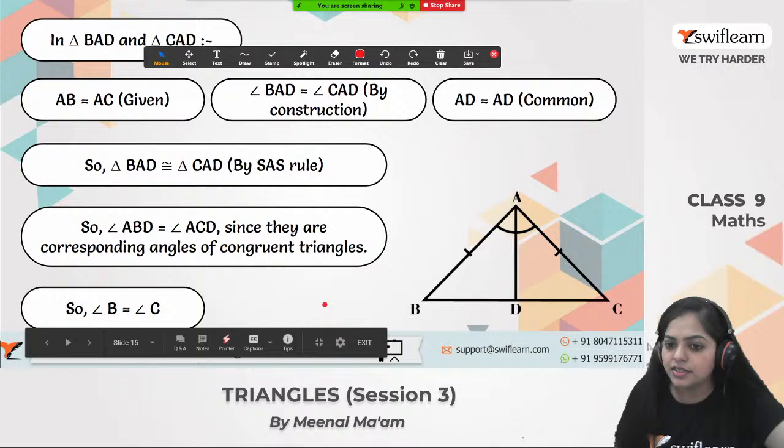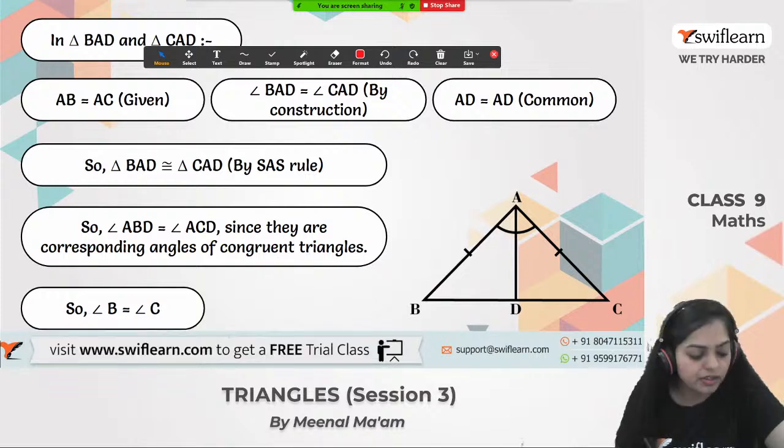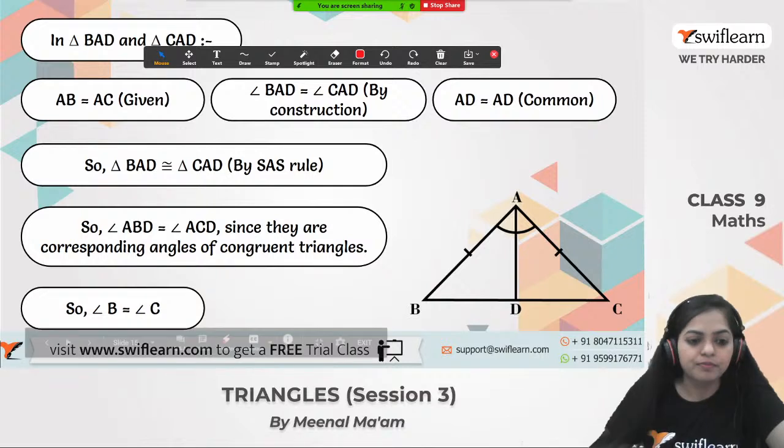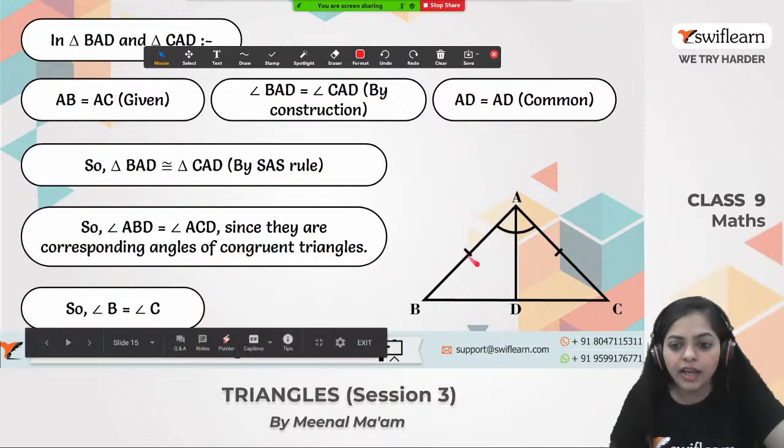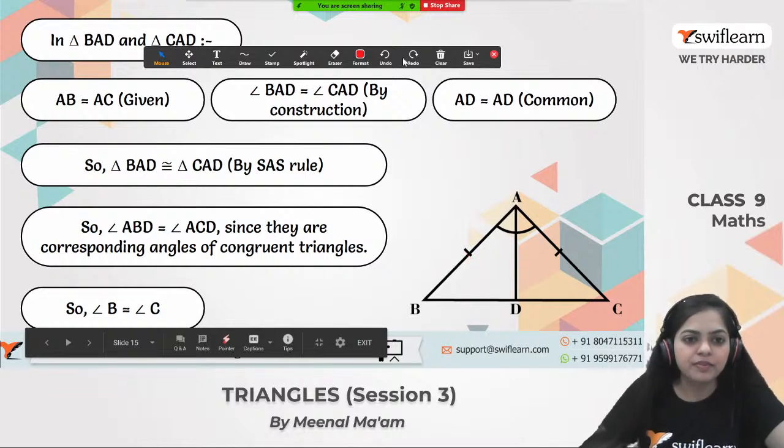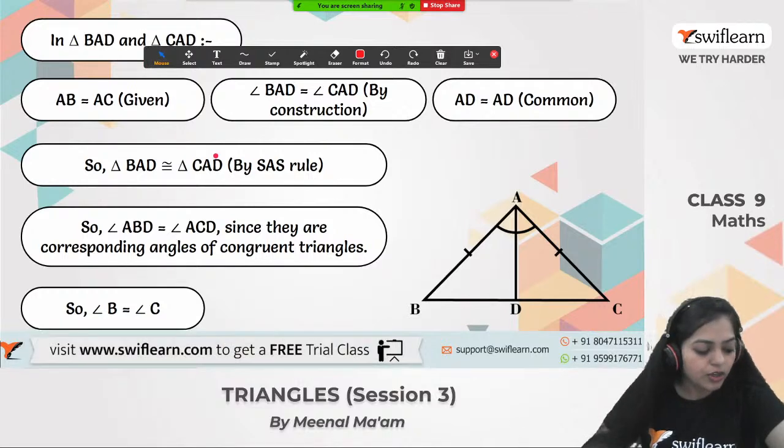If the two triangles are congruent, all the corresponding angles as well as all the corresponding sides are also equal. So angle ABD equals angle ACD, by CPCT, that is, corresponding parts of congruent triangles. So angle B equals angle C. Got it? Okay, so we have proved the first property, that angles opposite to the equal sides are also equal. Great, I think now you understood the first theorem of the isosceles triangle.